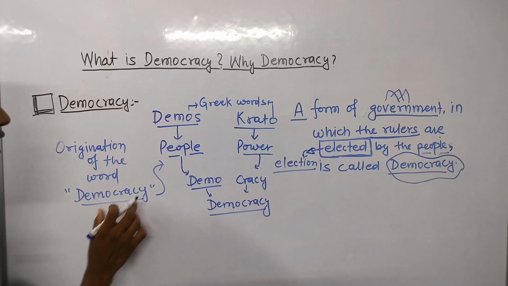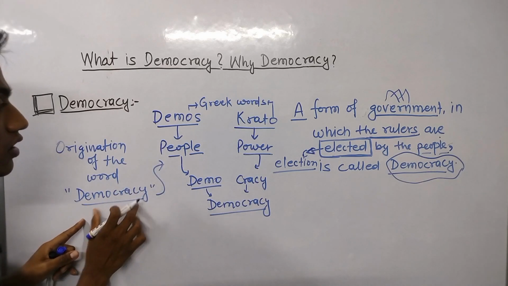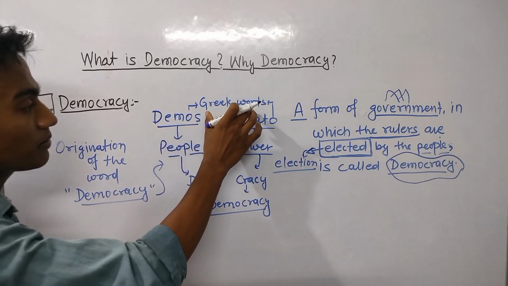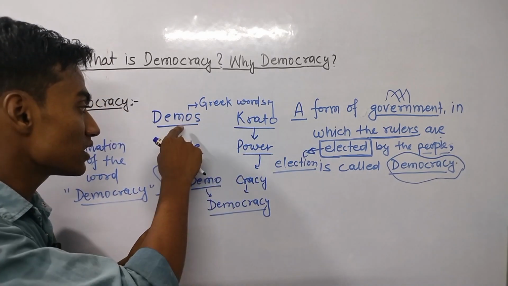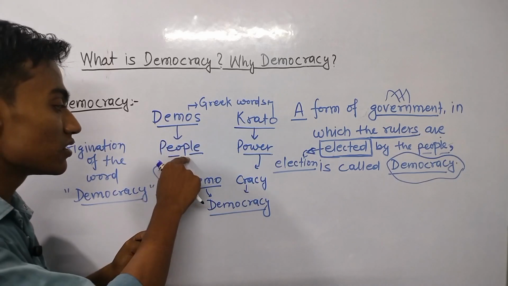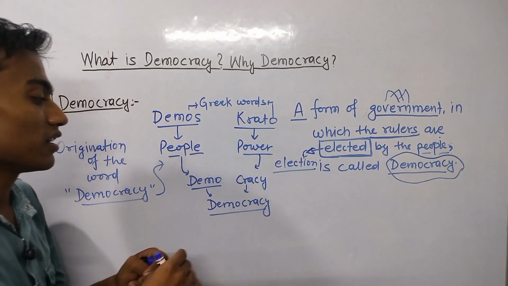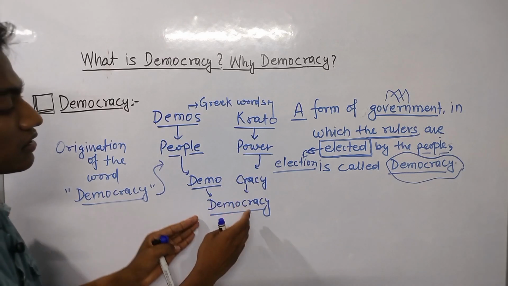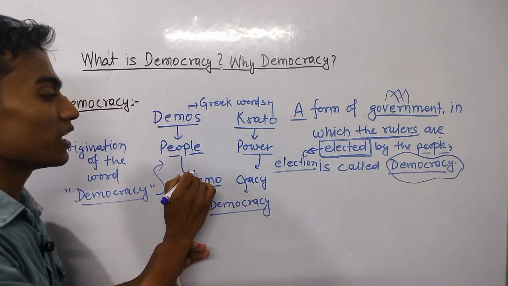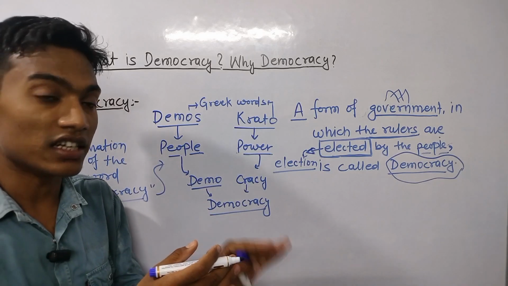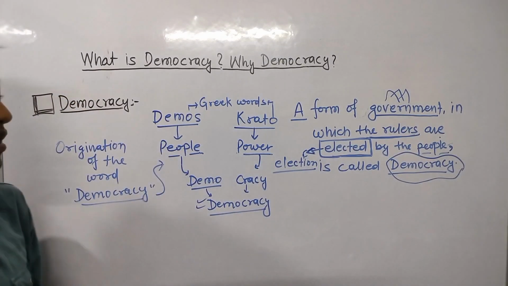In this section, we have understood the word democracy has originated from two Greek words. The first is demos, which means the people, and second is krato, which means the power. It means democracy means the power of people exists in the system of democracy.